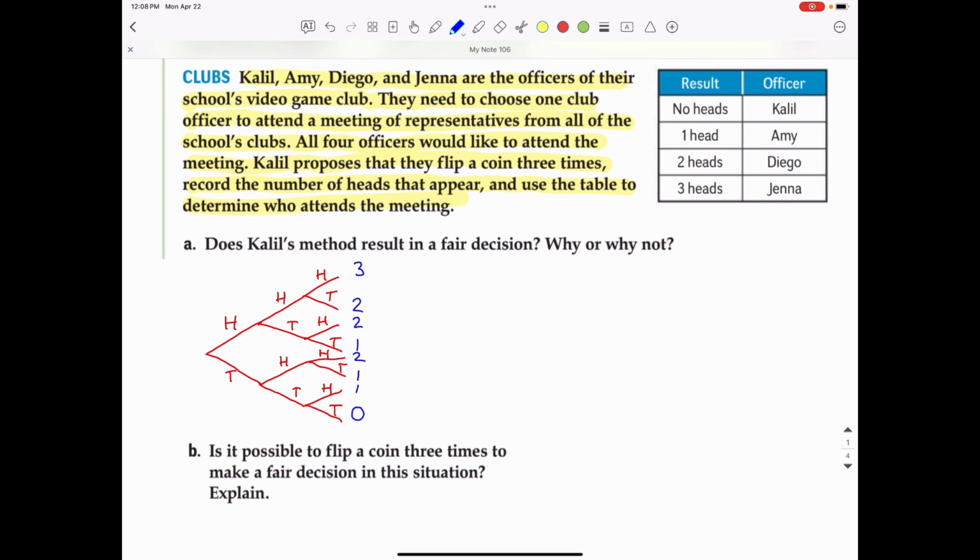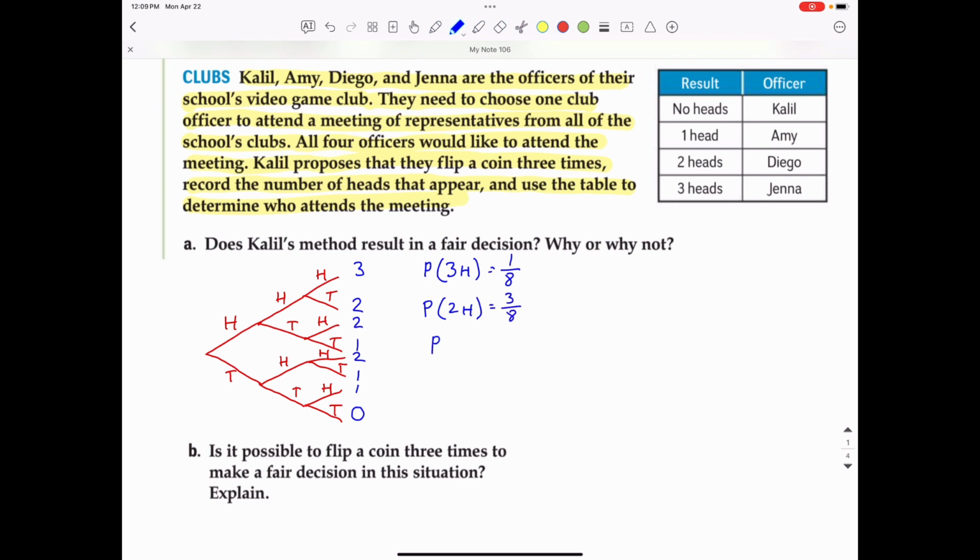So each of these probabilities is based upon how many heads are being flipped. The probability that 3 heads are flipped is 1 out of 8. It's 1 of the 8 ending branches. The probability of 2 heads: there are actually 3 ways to flip 2 heads. You've got a way right here, here, and here. So there are 3 of those ways, and that probability would be 3/8.